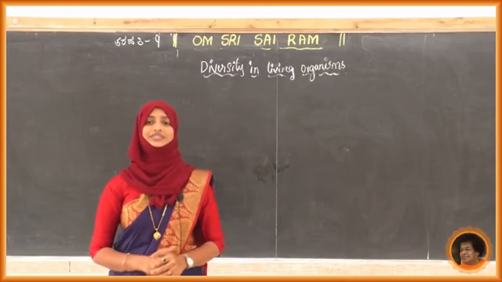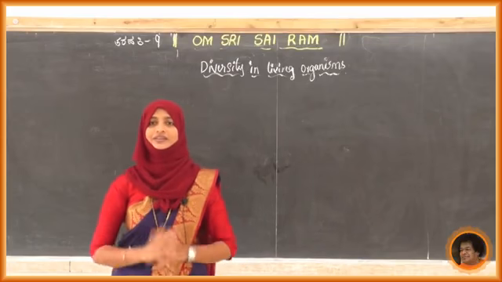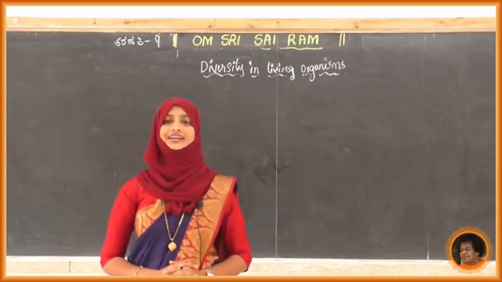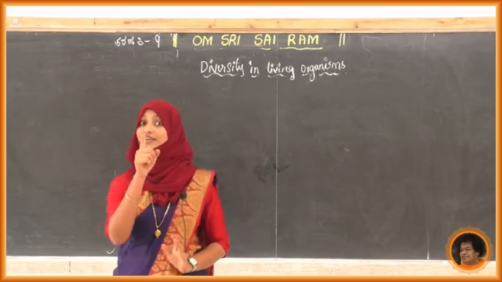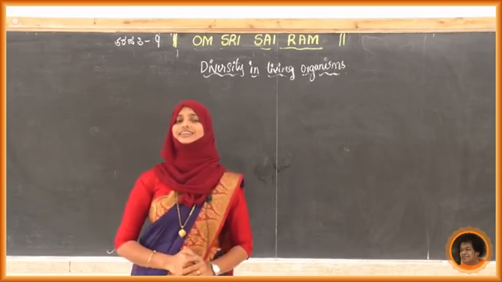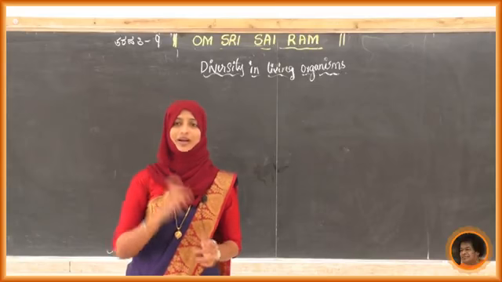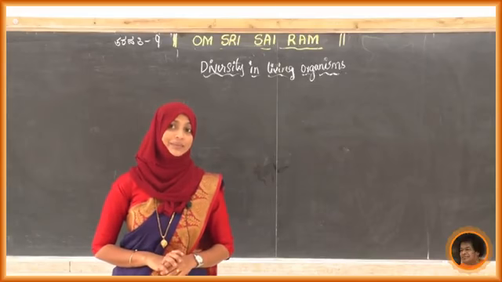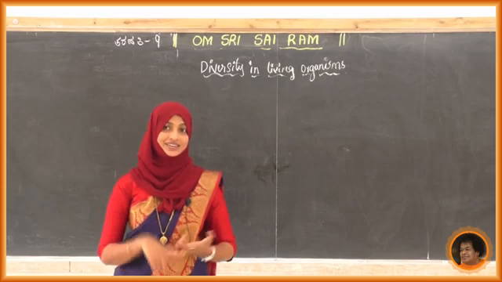After that we studied the echinodermata. What is the characteristic of echinodermata? They have a very special character: spiny skin with spines. Examples are starfish, feather star and sea cucumber.